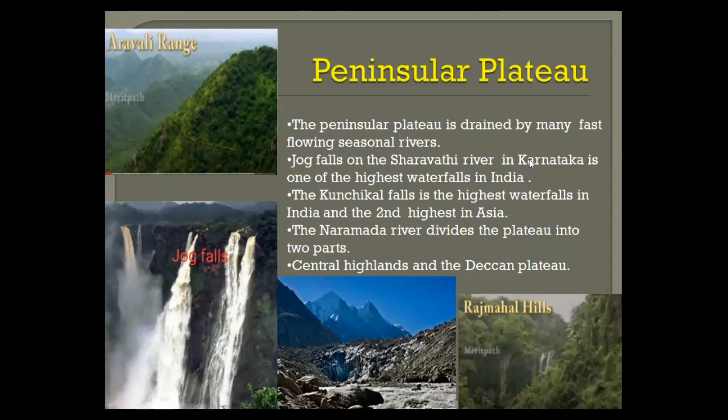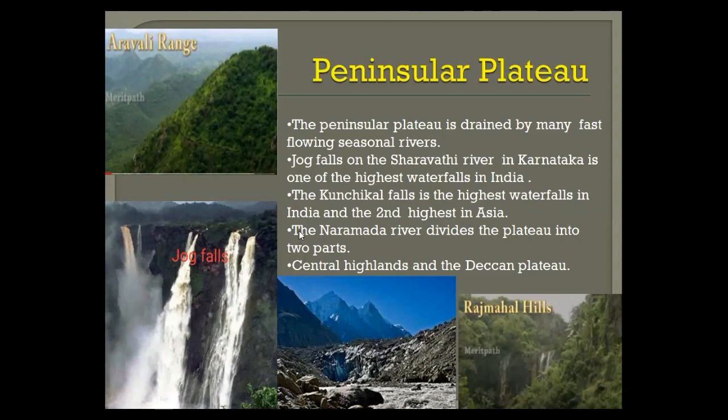Sharavati Falls on the Sharavati river in Karnataka is one of the highest waterfalls in India. Here in Karnataka, we have many waterfalls. Now, one more: the Kunchikal Falls is the highest waterfall in India and the second highest in Asia.